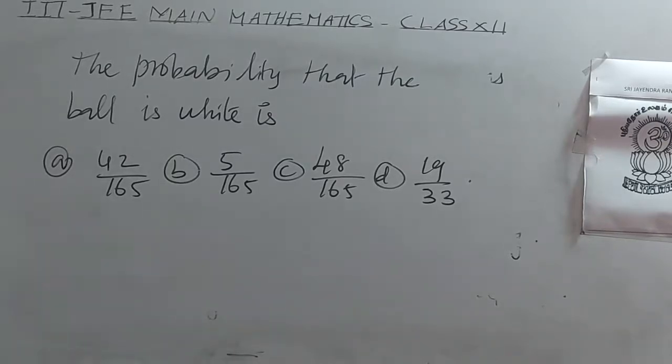So two balls are transferred from first bag to second bag. There are three possibilities. Two black balls can be transferred, two white balls can be transferred, or one black and one white ball can be transferred.